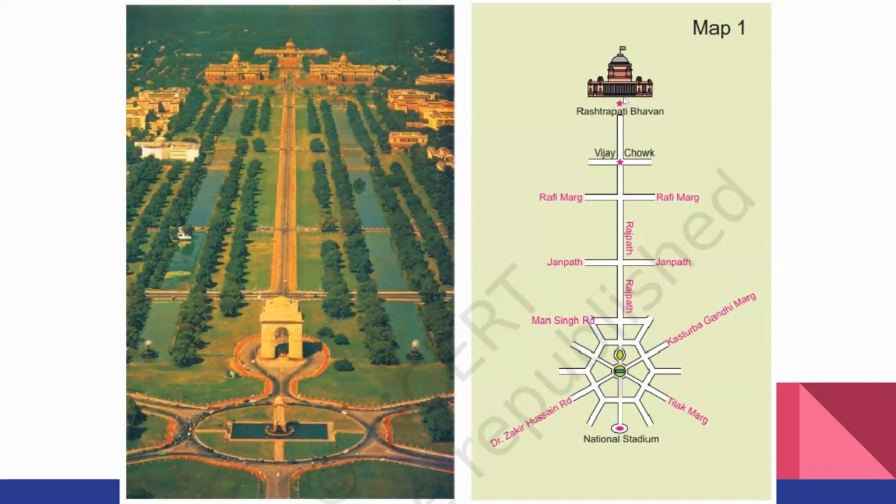See, here is the Rashtrapati Bhavan. Where is Rashtrapati Bhavan in the photo here? Yes, Rashtrapati Bhavan. It is written also here. And this vertical road will be the Rajpath. Which is the vertical road? This one. See, this vertical road will be Rajpath. Is it clear?